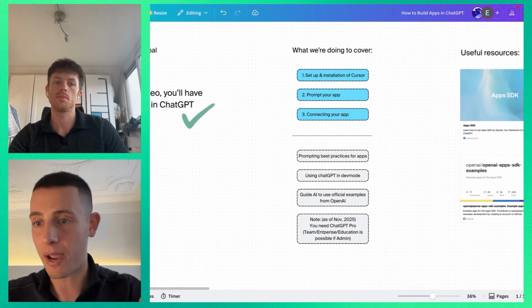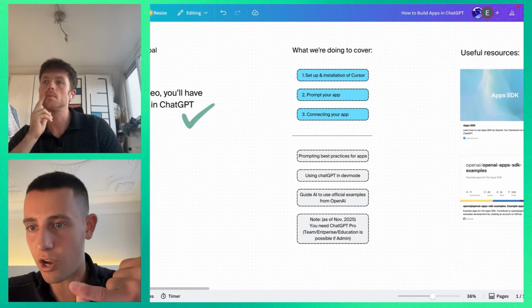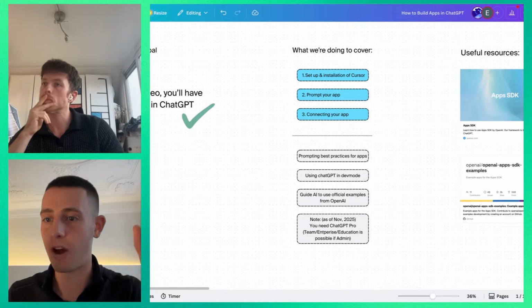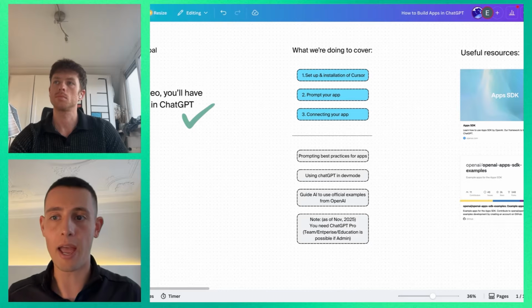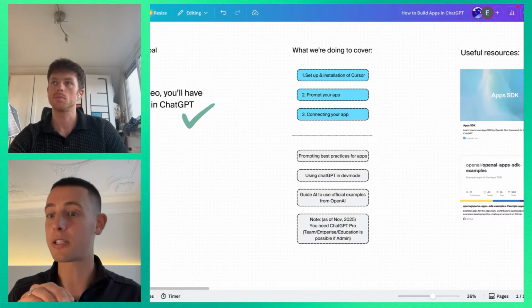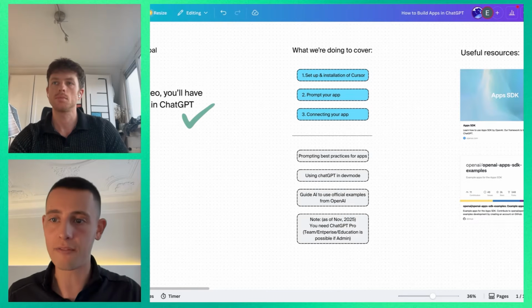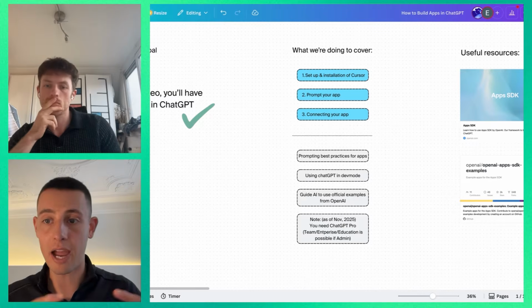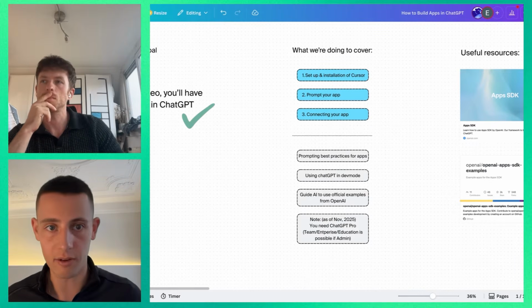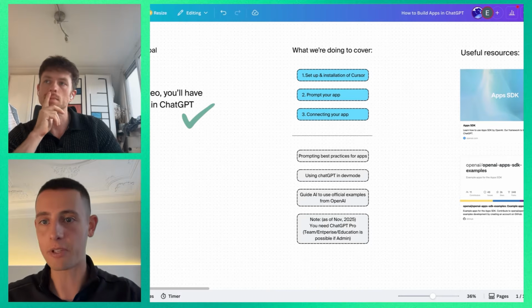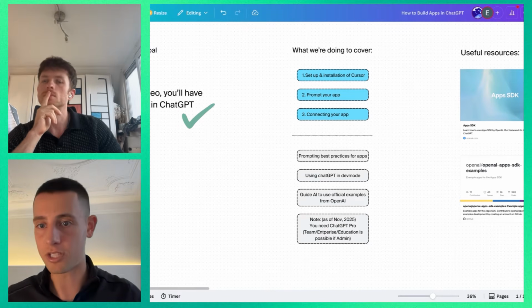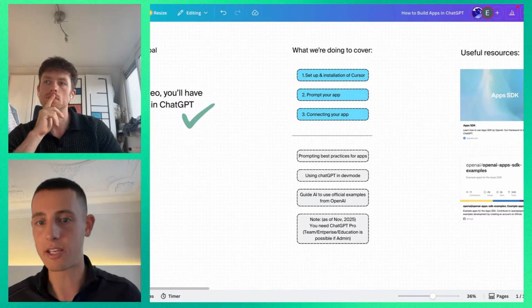There isn't yet what we're expecting to happen, like the ChatGPT general app store where you can just search and find any app. You don't have it yet where you do a prompt and then an app suddenly appears. There's a few of them, like Canva and Spotify, etc. But other than that, it's early. What they're trying to do is bring developers like us, developers like you, to build applications now and test. So that's why it's a great time to be testing.